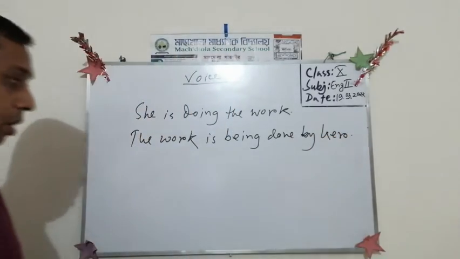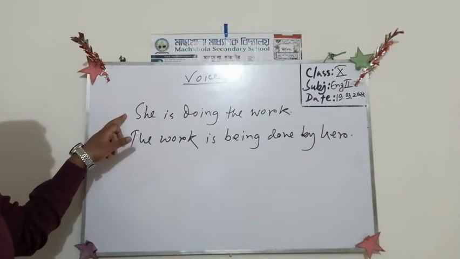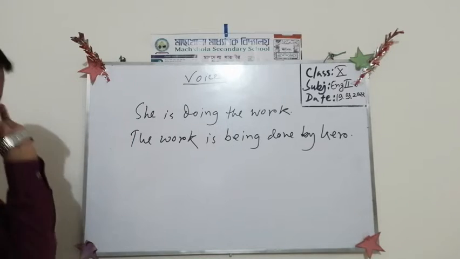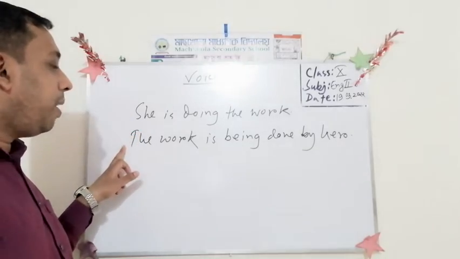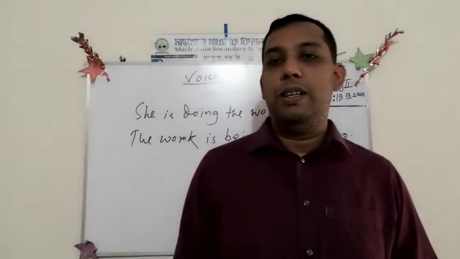So, can you tell me which one is active or passive? And which one is active or passive? Okay, thank you. This is active and this is passive. So, what is an active voice? What is an active voice?